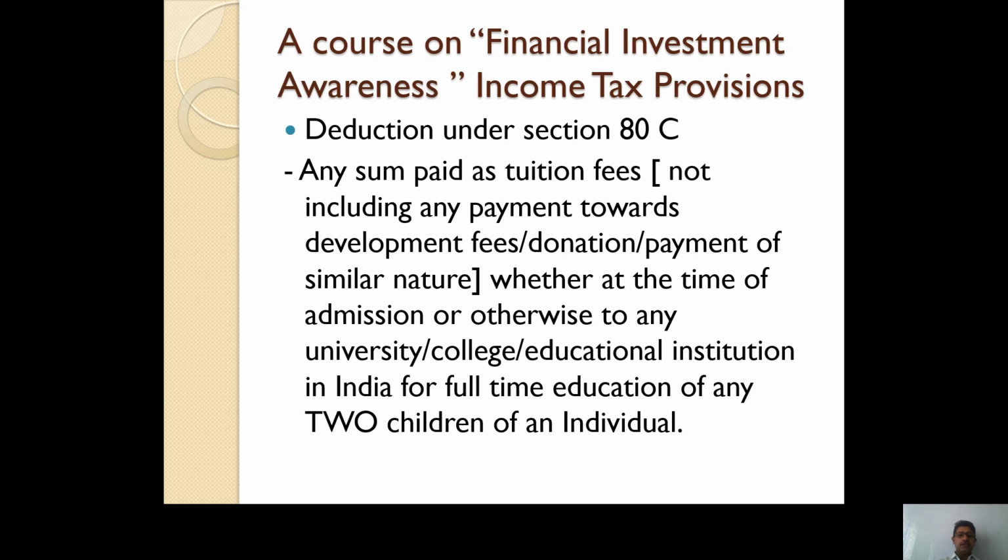One more important thing is that any amount paid in the form of donation or development fees by parents on behalf of their son or daughter to the educational institution is also not eligible for deduction under section 80C. And here the limit of children is 2.